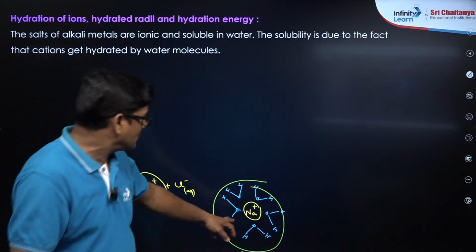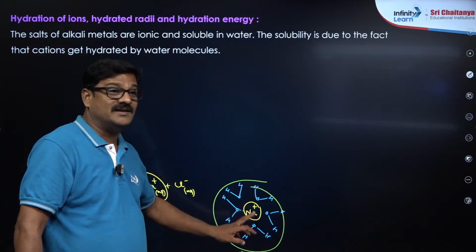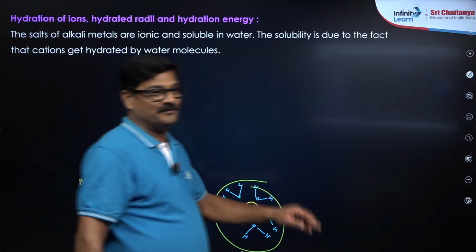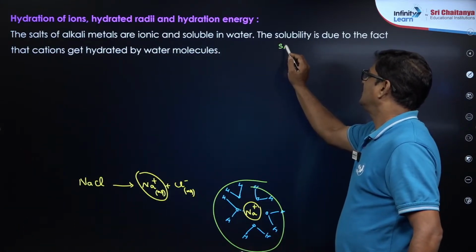So this is what you call a hydrated cation.